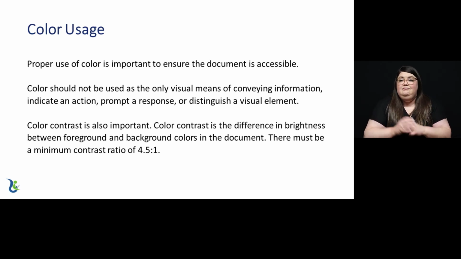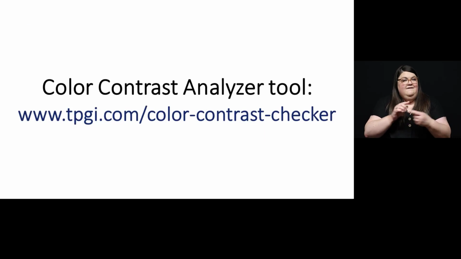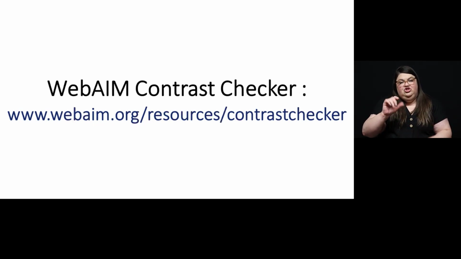Downloadable and web browser tools are available to help determine if the text color or visuals in the document have enough color contrast ratio. One example of a downloadable tool is the Color Contrast Analyzer tool, which can be found at www.tpgi.com/color-contrast-checker. One example of a web browser tool is the WebAIM Contrast Checker, located at www.webaim.org/resources/contrastchecker. These links are available in the YouTube description below.